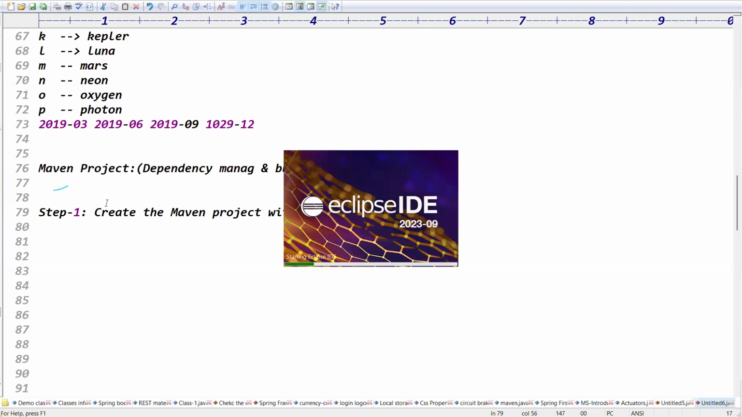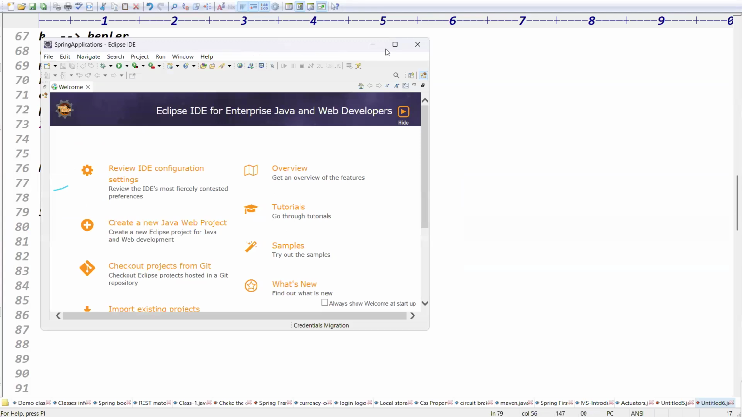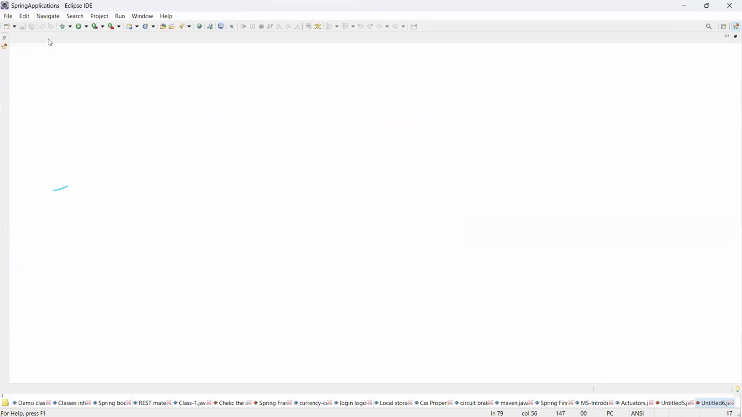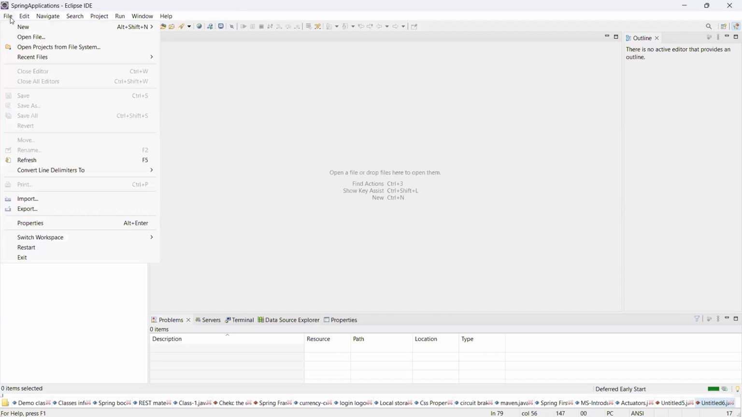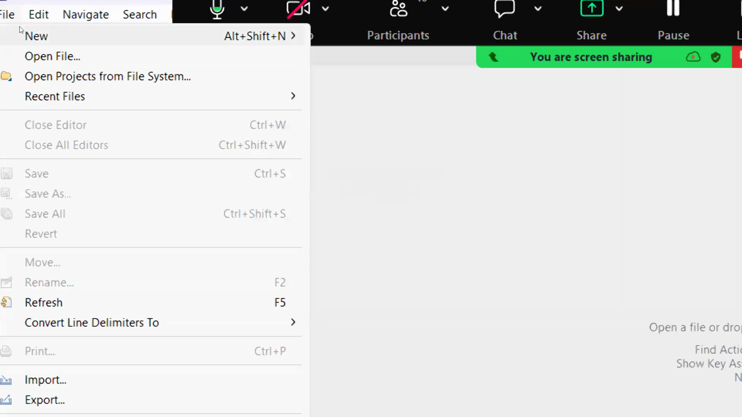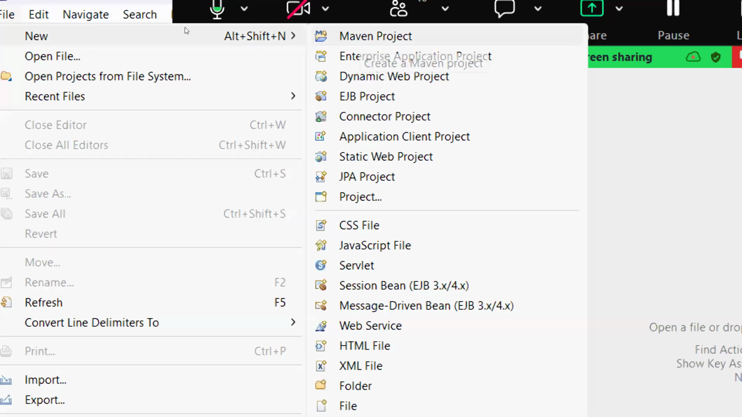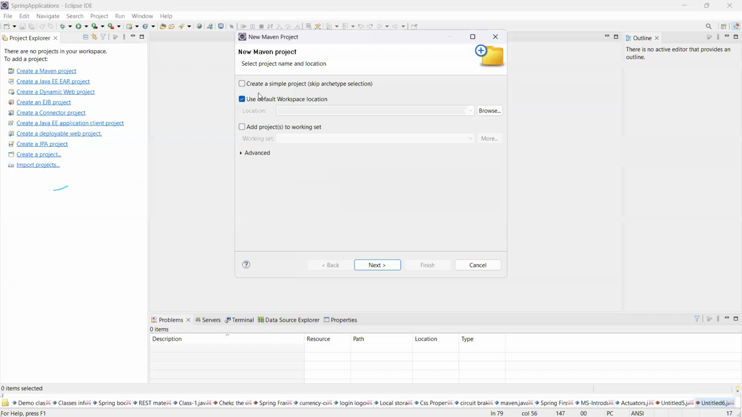Once you launch the workspace, it opens the welcome file. Close that welcome file, guys, and you can create the Maven project. So go to the File menu. Click on New, then go for the Maven project. Guys, click on the Maven project. Once you click on the Maven project, directly click on Next.